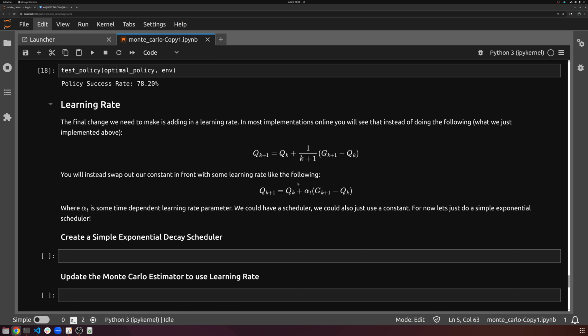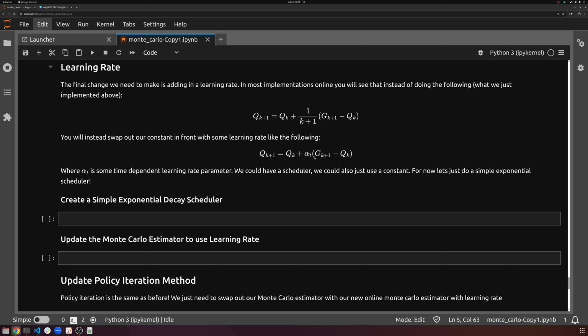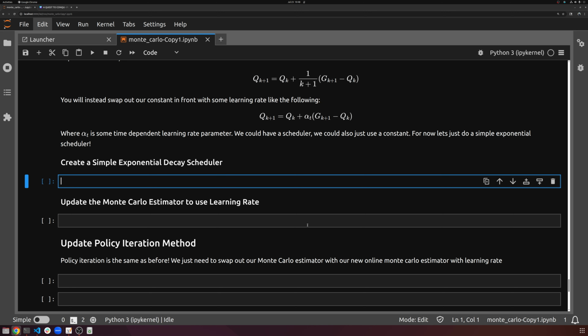Instead of using 1 over k plus 1, which just essentially as k increases, 1 over k plus 1 will decrease, why not use some kind of a learning rate like alpha t? And alpha t will be some time-dependent learning rate parameter that's completely up to us, right? We can decide what that learning rate should look like. And you can kind of mess with it. It's just a hyperparameter. So let's just go ahead and create a simple exponential decay.